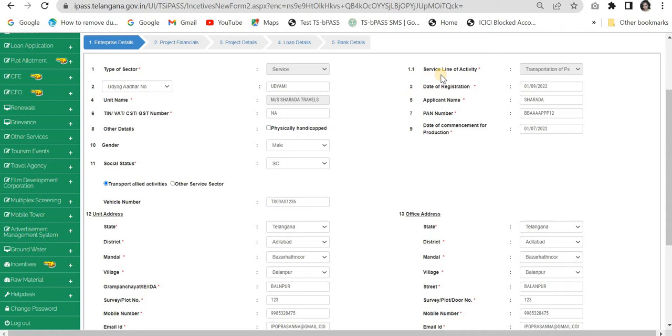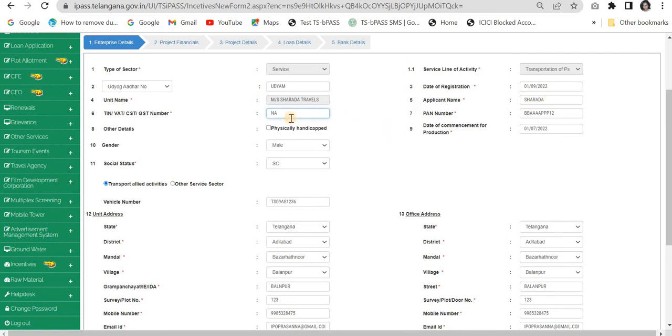So I gave the service line of activity as transportation of passengers. Udyogadhar is no more in existence. It is now Udyam registration. It's not Udyami. So please give Udyam registration. The date of registration is something which is printed on the Udyam registration. Please look into the Udyam registration and give the date of registration here. And the unit name which is mentioned in the Udyam registration shall be given here. Make sure that you do not make any spelling mistakes here. Even in the applicant name, the unit name shall be the same as given in the Udyam registration.